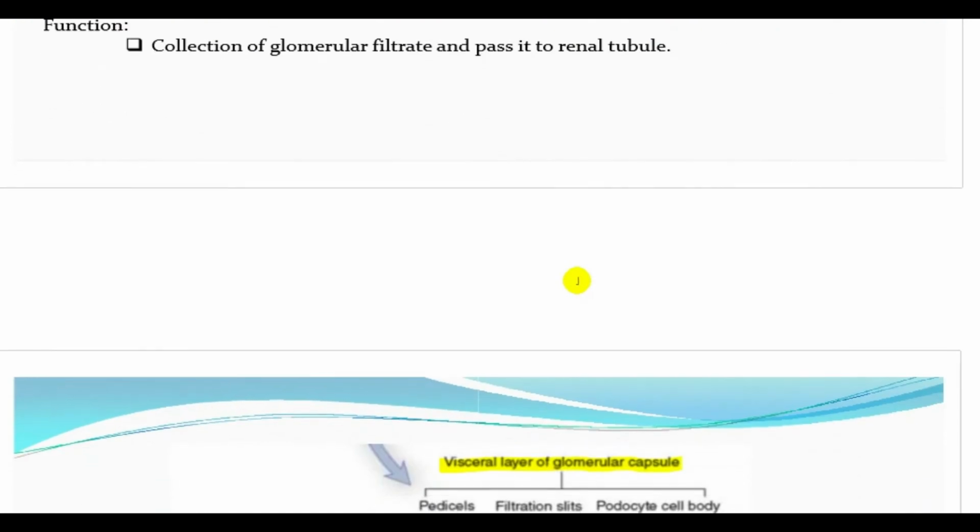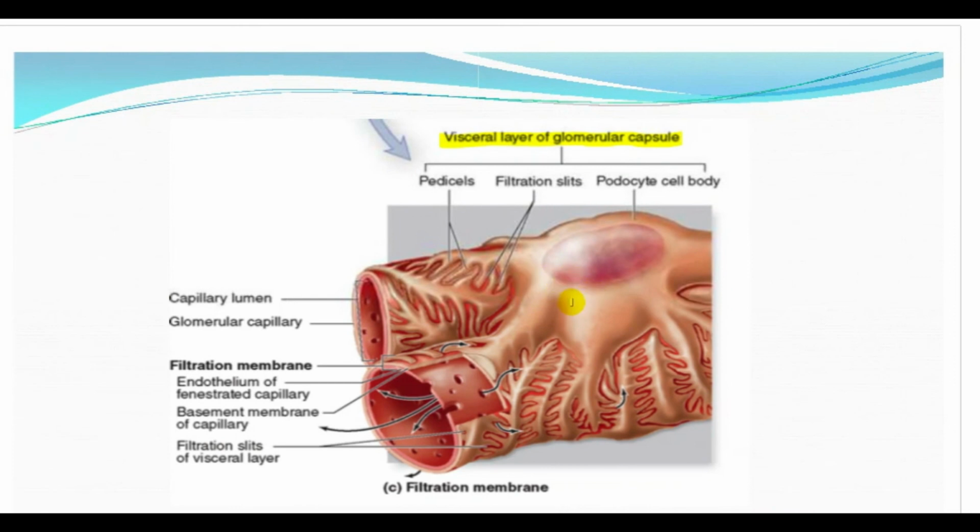Let's see this. So see these podocytes, they join through these pedicels. You see there are a lot of podocytes; it is a magnified image and only one podocyte is shown. They join, and these pedicels form the filtration membrane or the filtration slits. See the pore-type structures, the filtration membrane, through which the filtration takes place. Here it is marked pedicel, filtration slit, and the podocyte cell body, right? And this is the capillary lumen and the glomerular capillary.